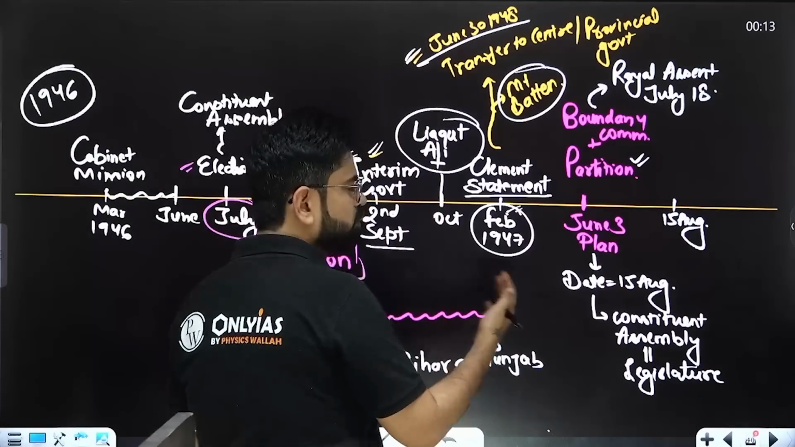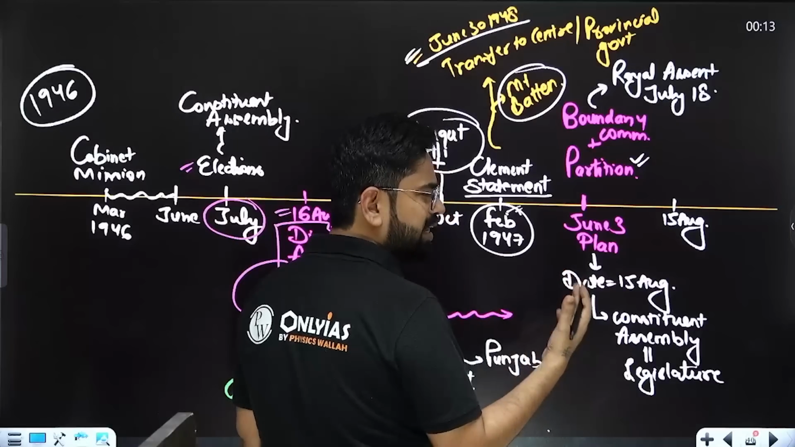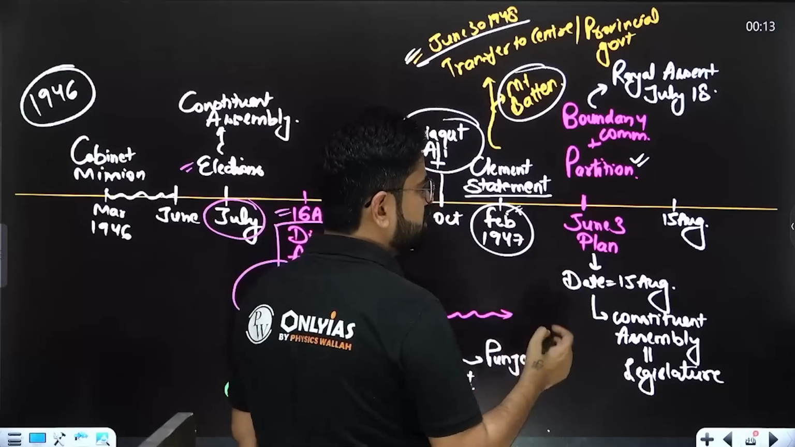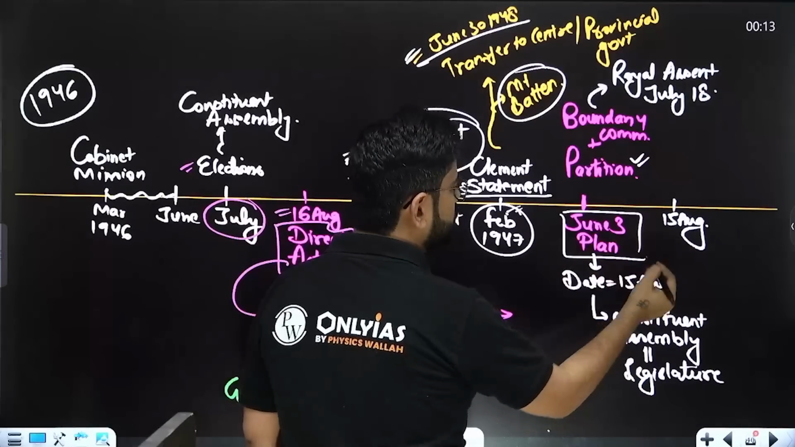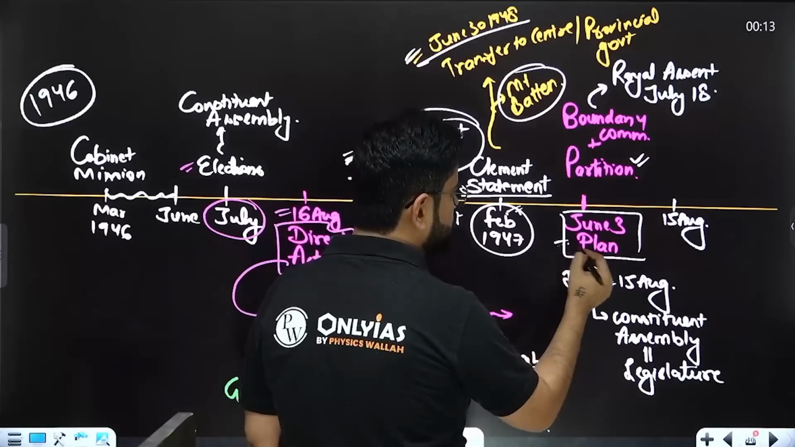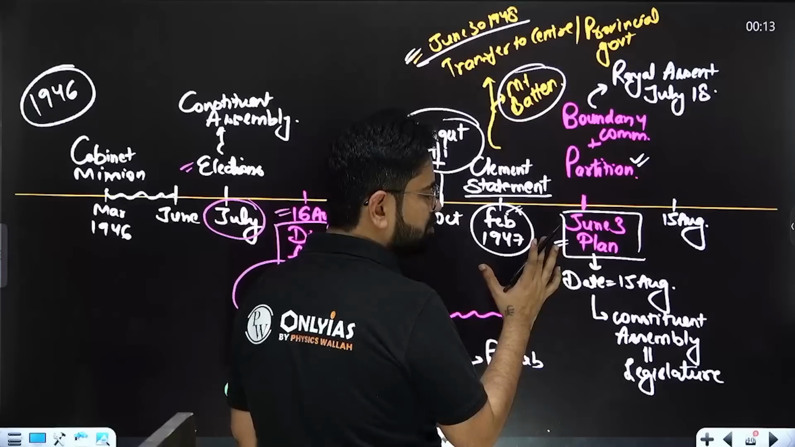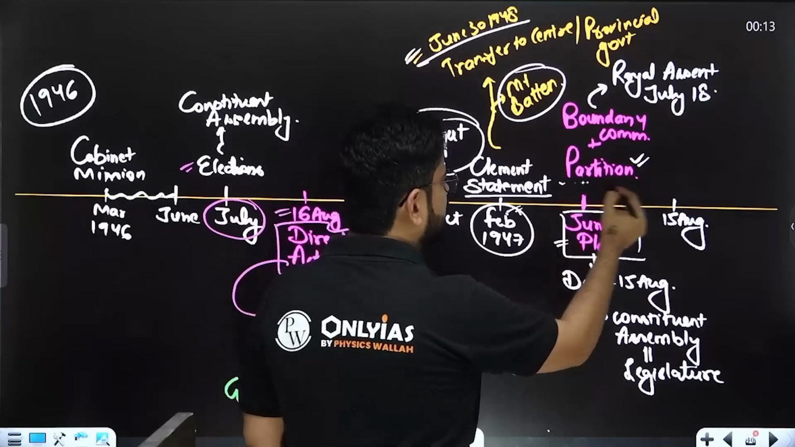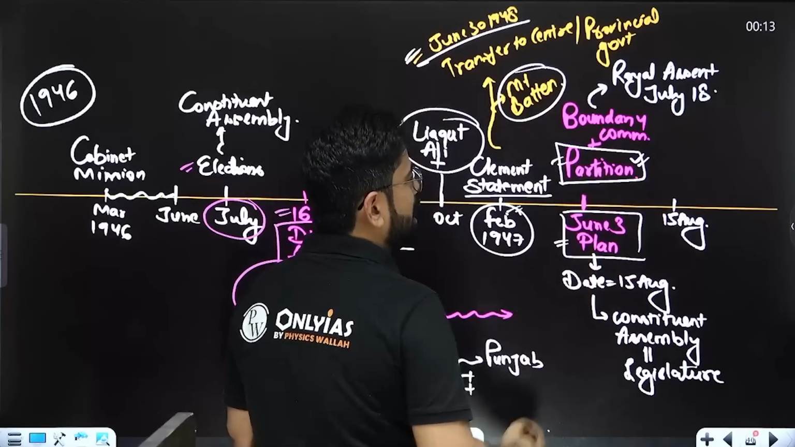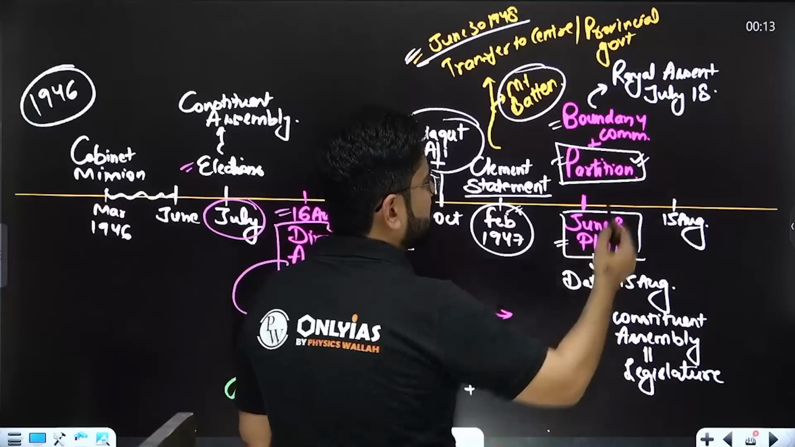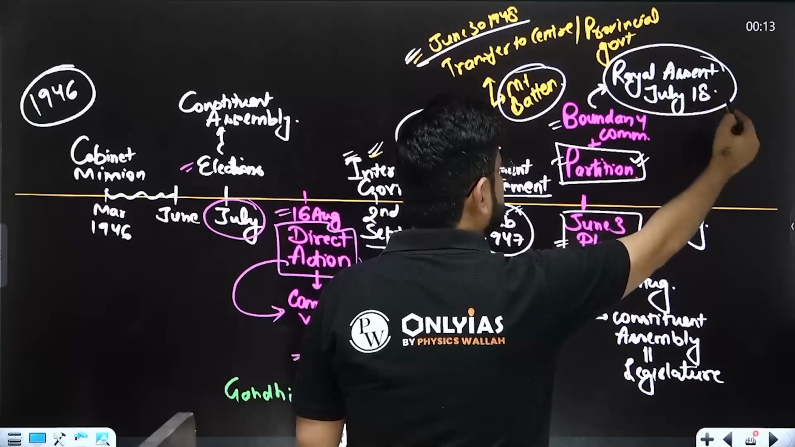Now he was in so much hurry that very soon he realized that the only solution is partition. So by June 3rd, he gave this plan. This is called the June 3rd plan, which was agreed to by the Muslim League and Congress as well, where they agreed to the partition. A boundary commission was formed and the royal assent to this act was given by July 18.